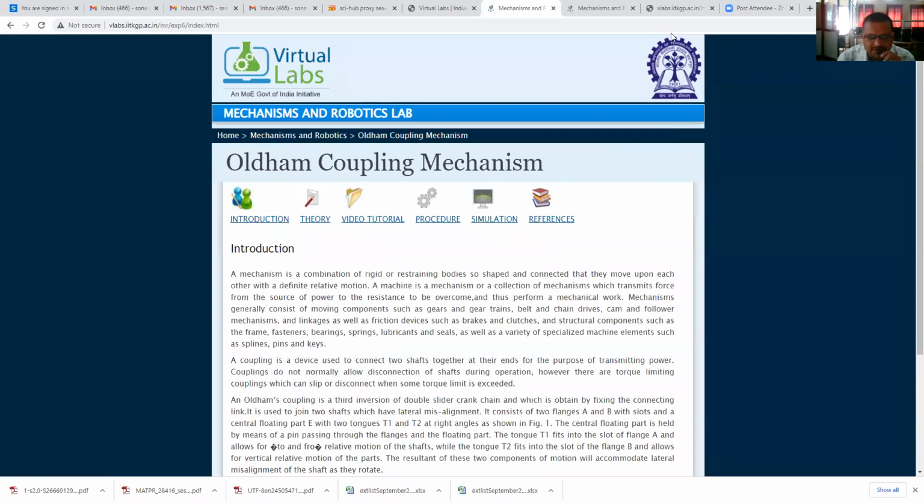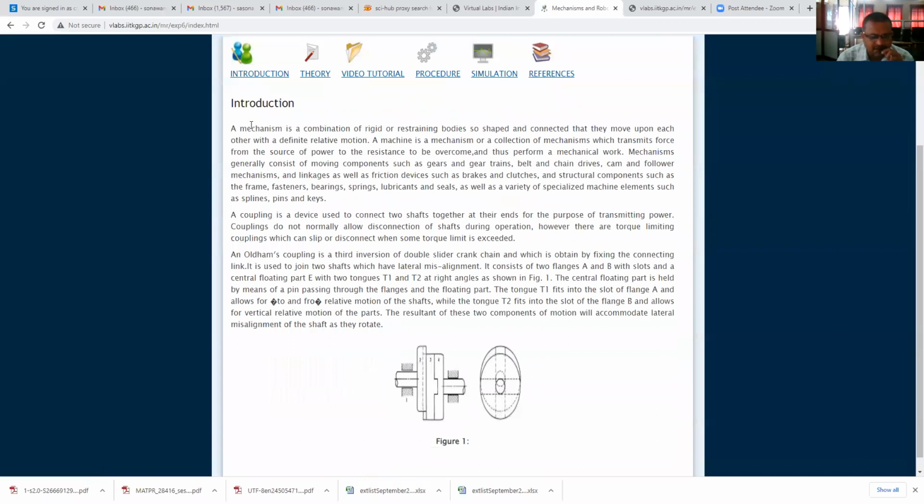Now this Oldham coupling mechanism. Introduction, theory, video tutorial, procedure, simulation, references. Therefore, introduction. A mechanism is a combination of rigid or restraining bodies so shaped and connected that they move upon each other with a definite relative motion. A machine is a mechanism or a collection of mechanisms which transmits force from the source of power to the resistance to be overcome and thus performs a mechanical work.